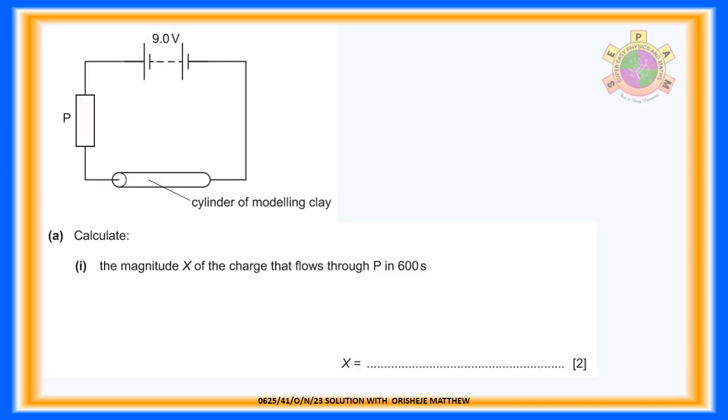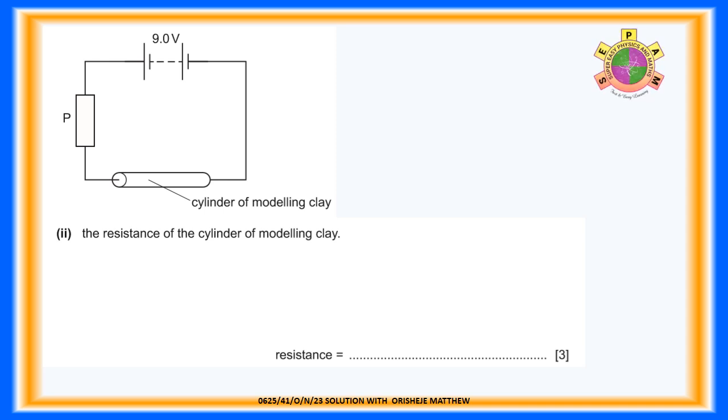Question 8a. Calculate. Question 8a.i. The magnitude x of the charge that flows through P in 600 s. For 2 marks. Quantity of charge equals x. Q equals 1.5 amperes multiplied by 600 seconds. Q equals 900 coulombs. Question 8a.ii.